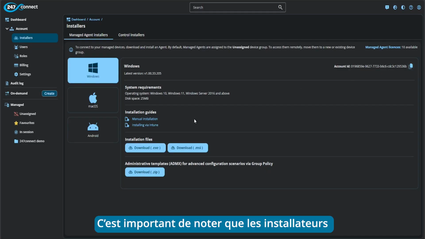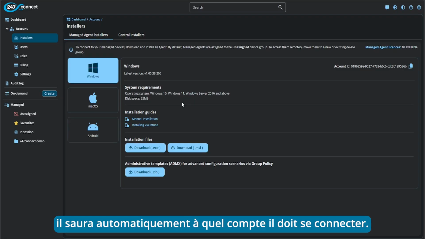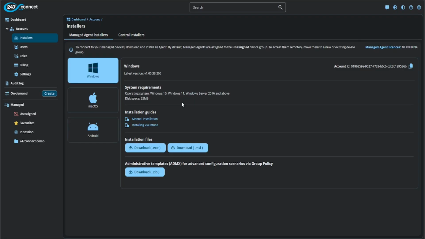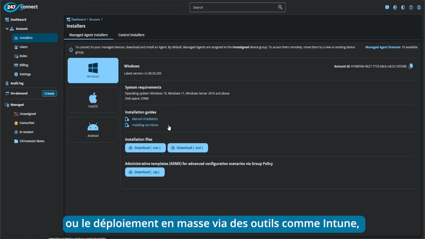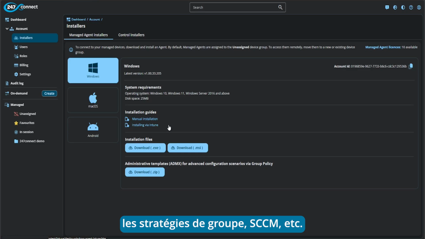It's worth noting that when you download the installers, they are pre-configured for your 247connect account. So if you were to go ahead and run that installer on an agent device, it will know to automatically point it to your 247connect account. And as you can see, we support either manual installations or also bulk deployments via tools such as Intune, Group Policy, SCCM, etc.